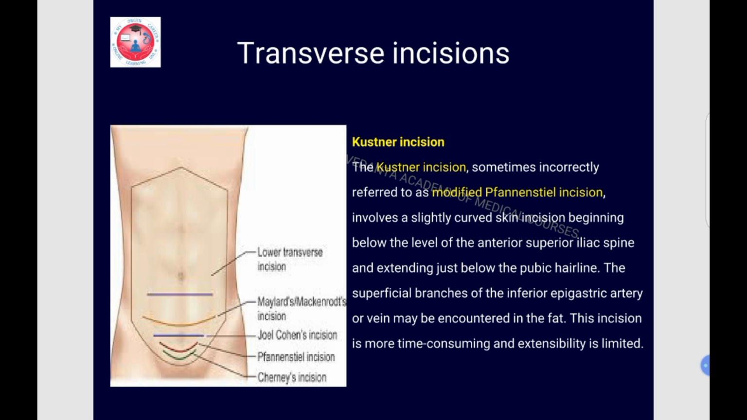So there is another, also called the modified Pfannenstiel incision, that is Kustner's incision. It involves a slightly curved incision beginning below the level of the anterior superior iliac spine and extending just below the pubic hairline. The superficial branches of the inferior epigastric artery or vein may be encountered in the fat. This incision is more time consuming and extensibility is limited. Generally, transverse incisions have this particular issue of extensibility.